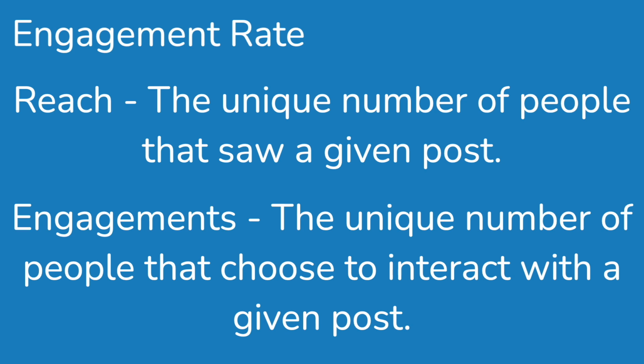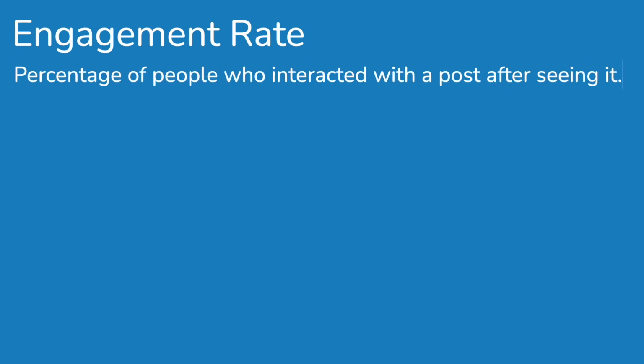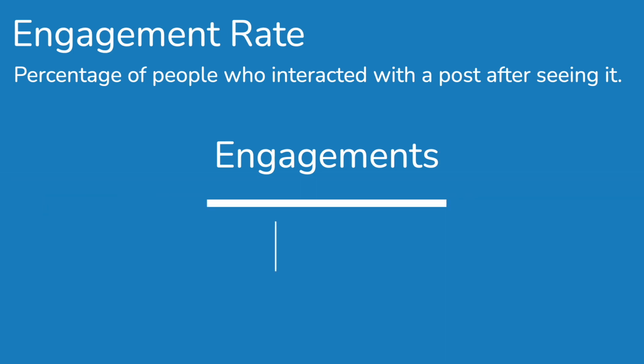Engagement rate combines both engagements and reach to create a percentage of the people who interacted with a post after they saw it. So to calculate engagement rate, we simply take the number of engagements over reach, and because we want to make this a pretty percentage, we multiply it by 100. So let's look at a quick example.